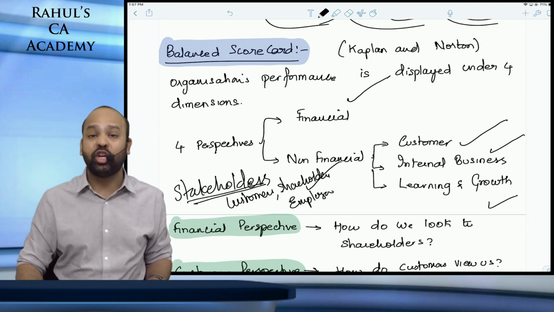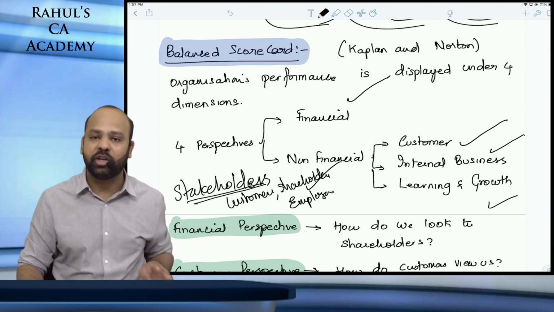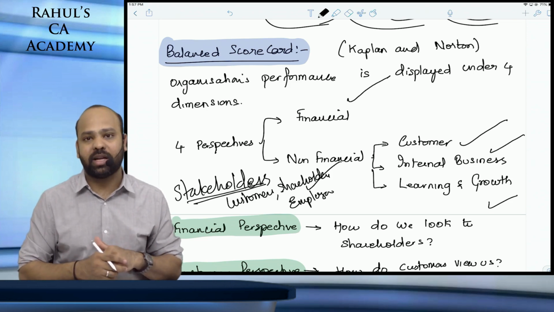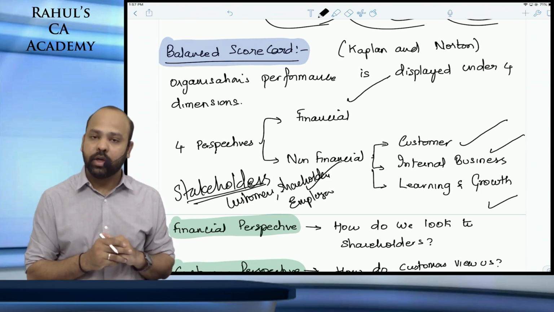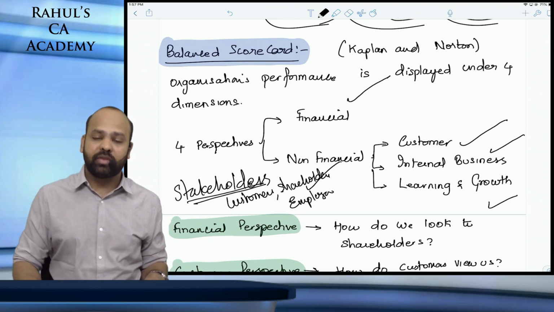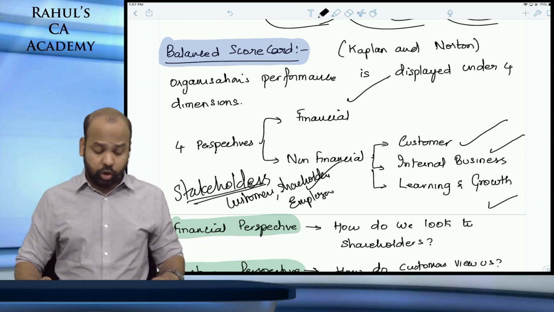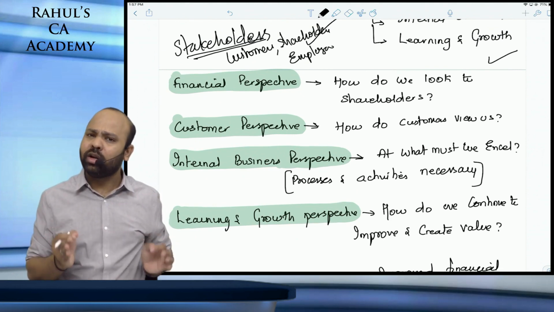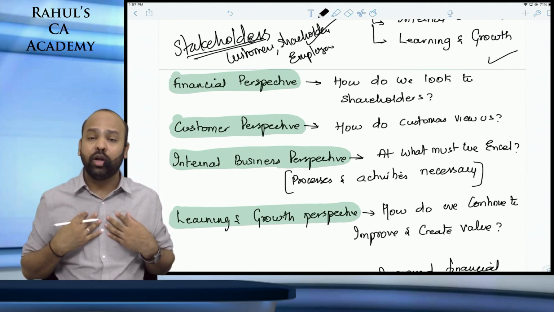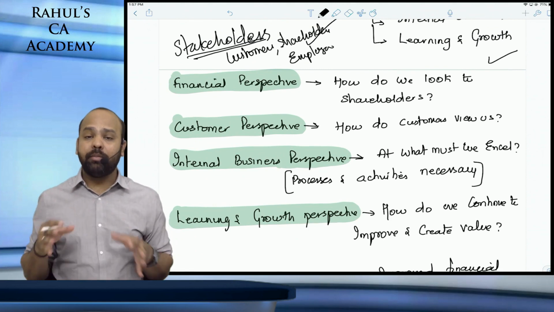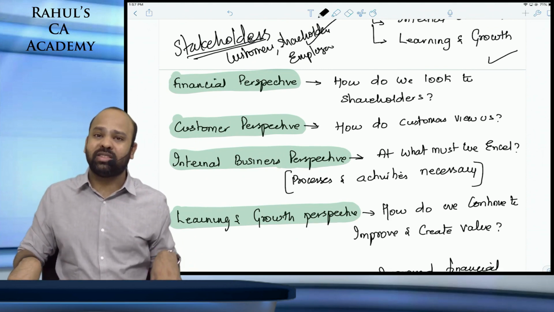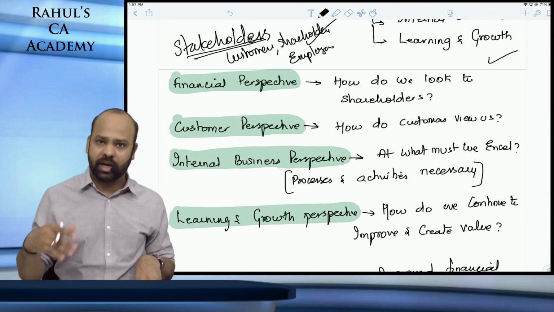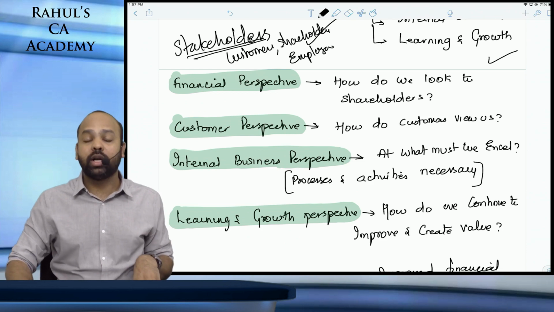Balanced scorecard is measuring the performance of the organization under 4 dimensions. We have financial perspective, customer perspective, internal business perspective, and learning and growth perspective. Now what exactly are these perspectives? Your financial perspective will be answering a simple question: how are the shareholders looking at the organization? How do we look to our shareholders? Are we able to ensure that the strategies that are implemented are able to achieve the desired profitability levels? Are they improving the earning and growth of the company or not?